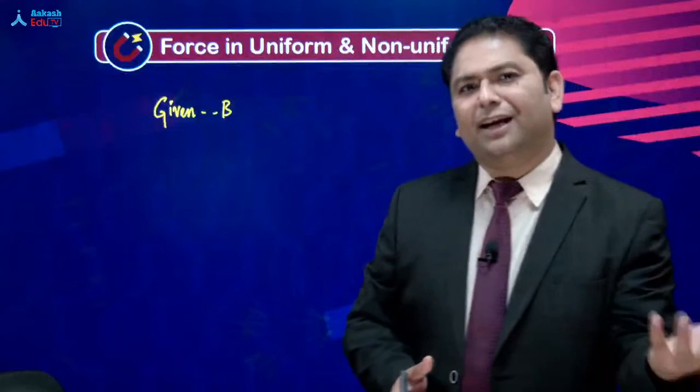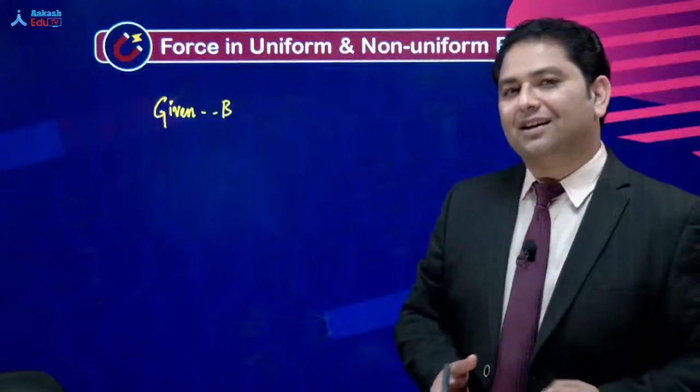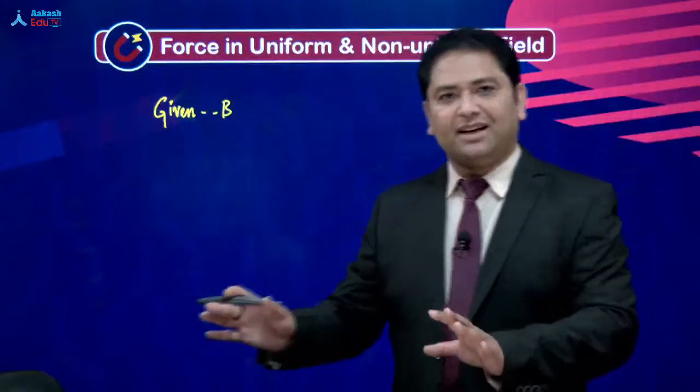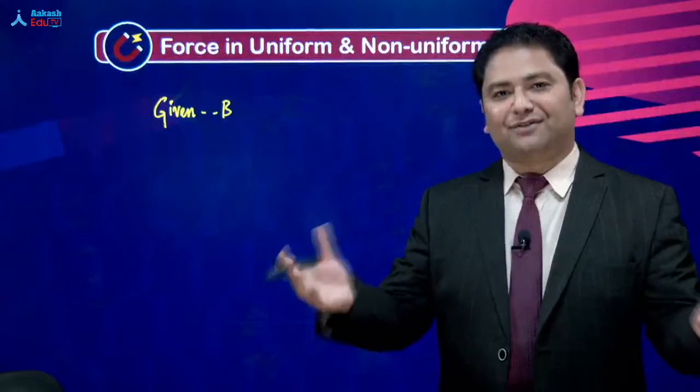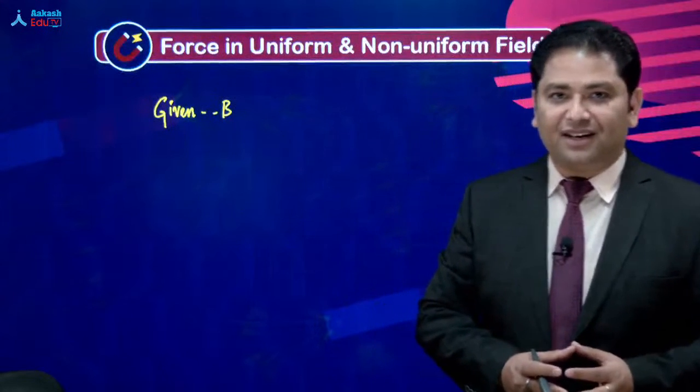So we will not be interested कि वो magnetic field कहाँ से आ रही है. We say the question has given, and examiner is great, kind enough to give that external magnetic field.